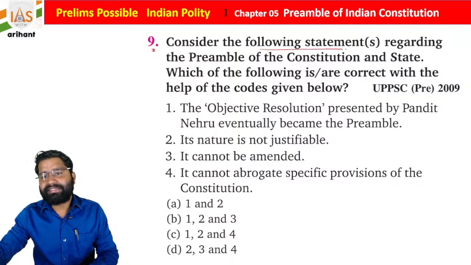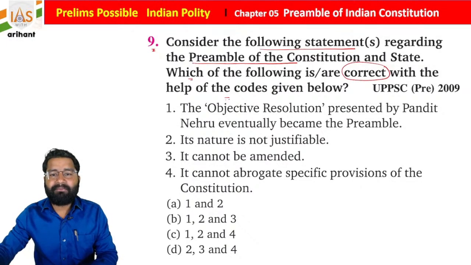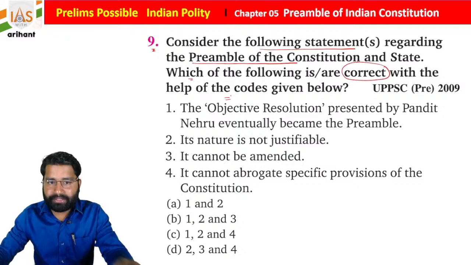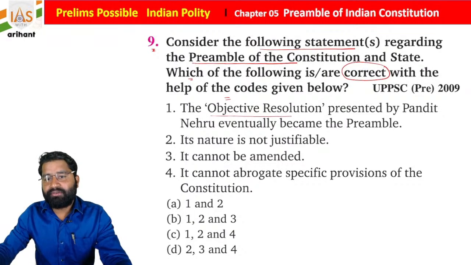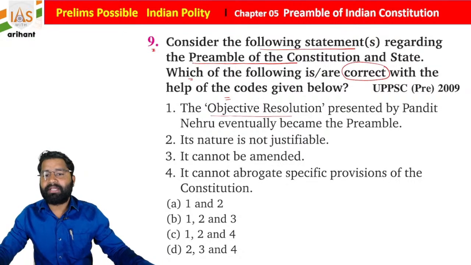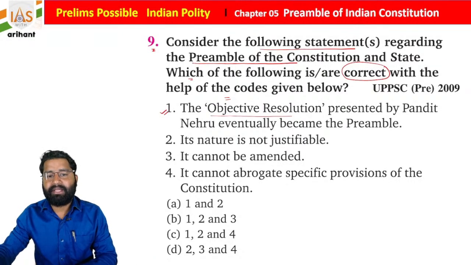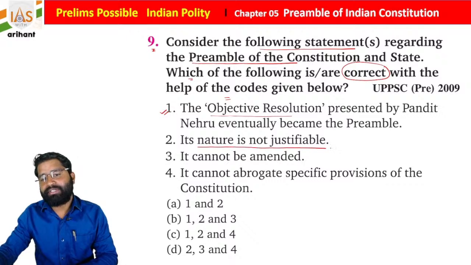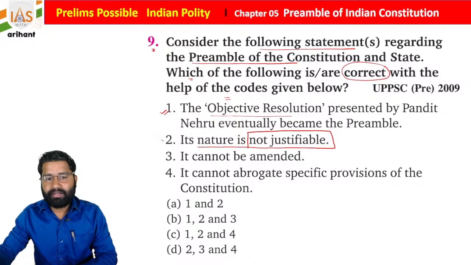Consider the following statements regarding the preamble of the Constitution. Which of the following are correct, with the help of the code given below? You have to choose the right answer. The Objective Resolution was presented by Pandit Jawaharlal Nehru, and eventually it became the preamble. So you'll say, sir, it is correct. The nature is non-justiciable, meaning you can't move to the court for the same. It is also correct.